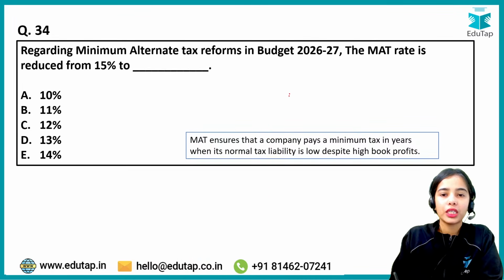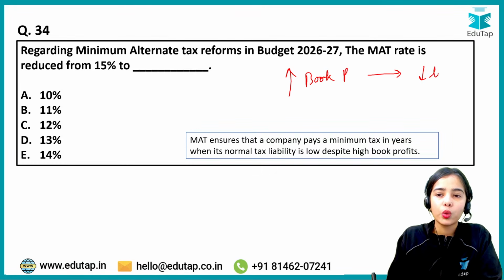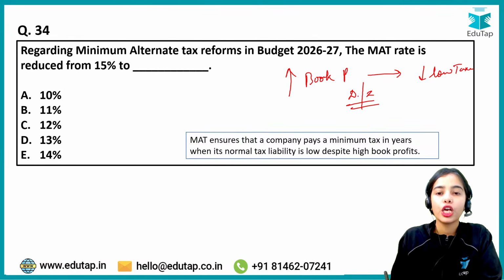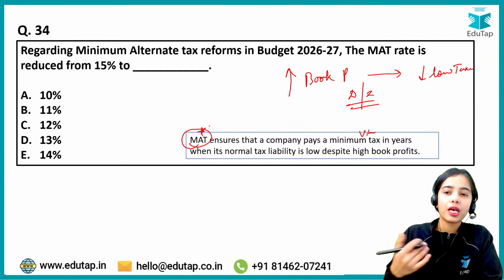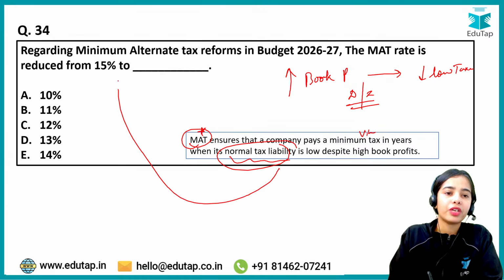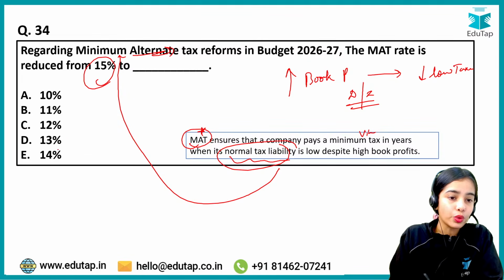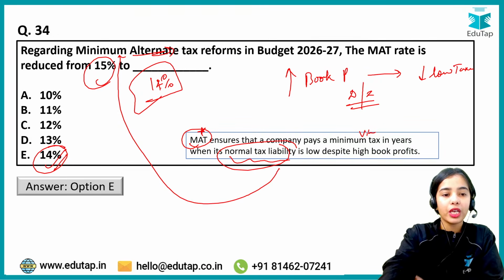So to make the company pay a minimum viable tax, there is the minimum alternate tax. When the company is paying very little normal tax, then the company will have to pay the minimum alternate tax, which has been reduced from 15% to 14%. Okay, so this is the idea.